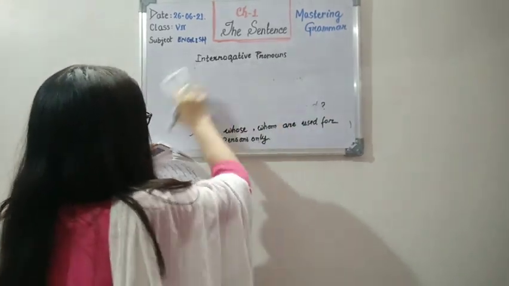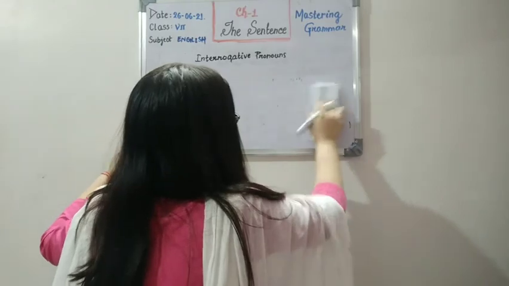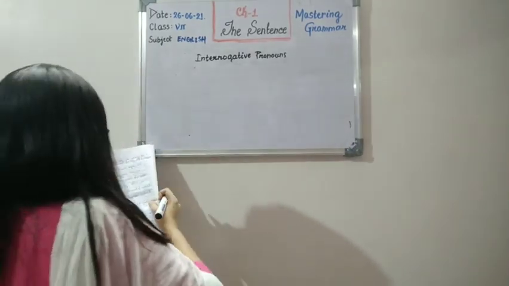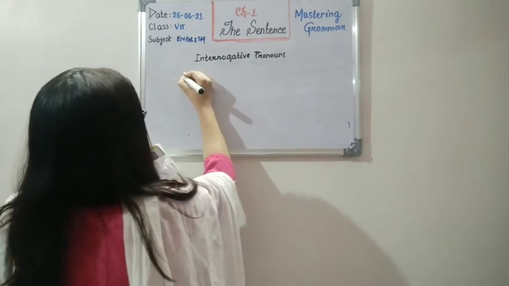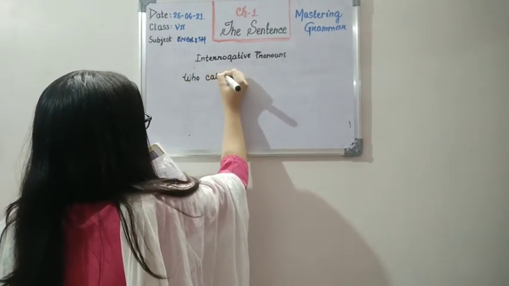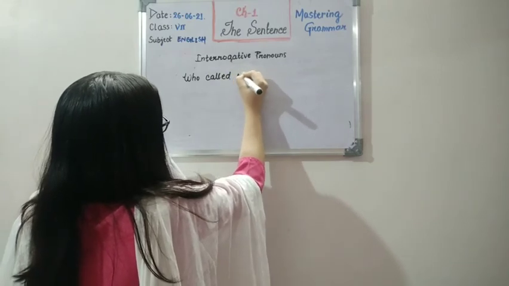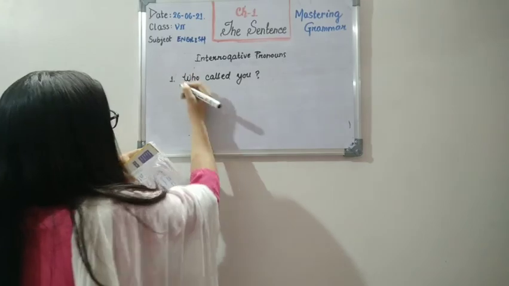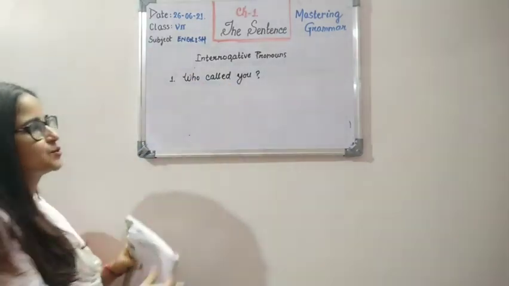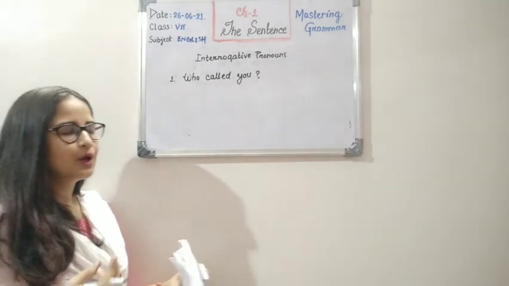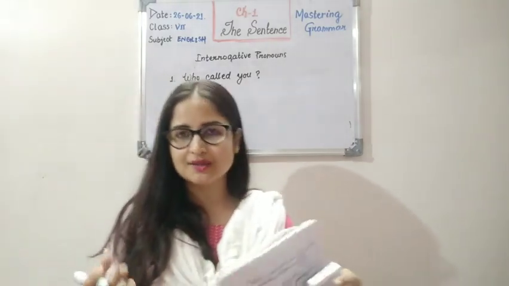Let me give you an example of what I am trying to explain. Now I am talking about who and whom. See here, who called you? You will never understand what an object or subject is until you answer this interrogative sentence.